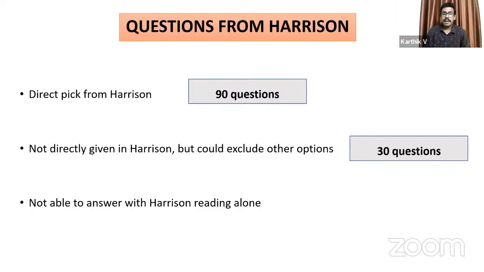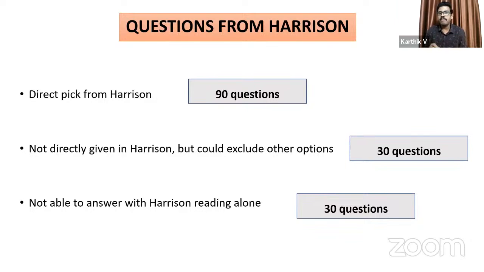Yeah. Now the final, those questions which were not from Harrison. Around 20 to 25% of questions were not from Harrison, but that doesn't mean that those questions were really difficult. For example, the condition where you don't need to do a kidney biopsy in a patient with diabetes and CKD, even though it is not directly mentioned in Harrison, from your clinical experience and from what you have read from guidelines and from the WhatsApp group discussions, it might appear to be an easy question for you.